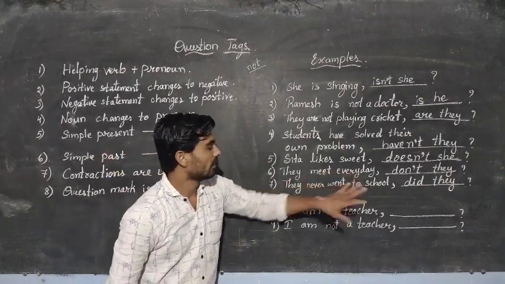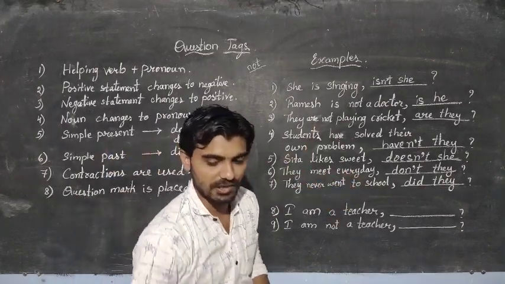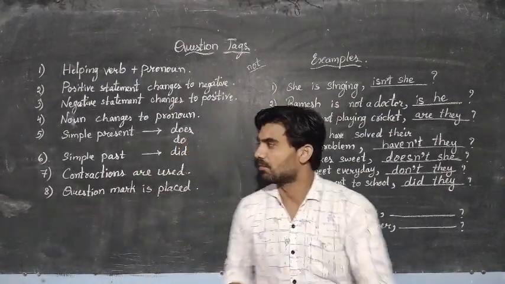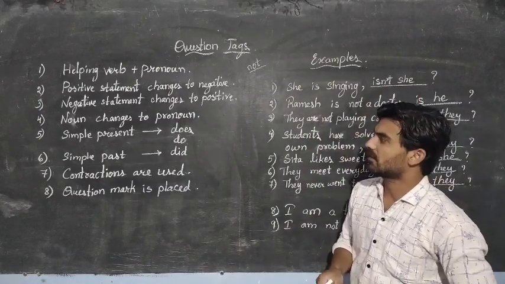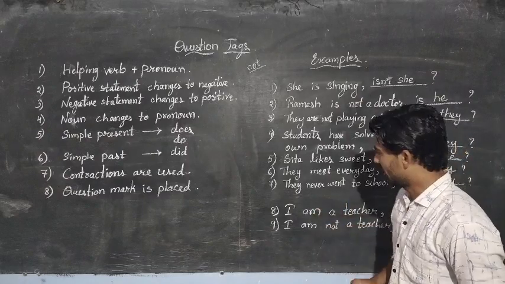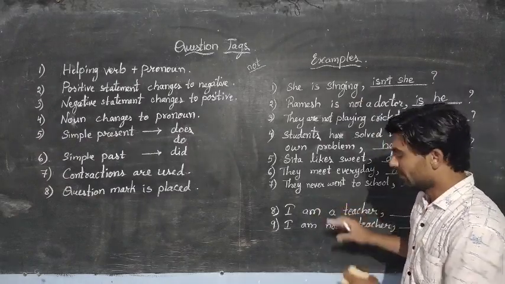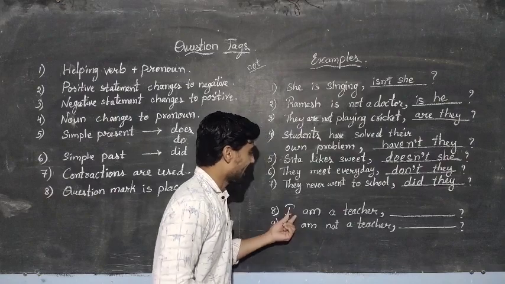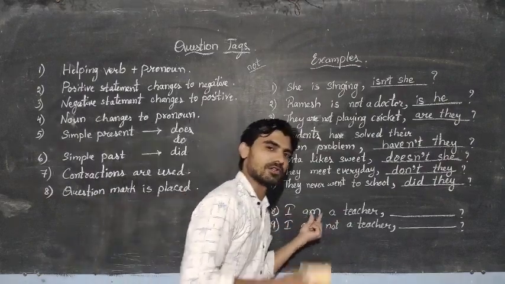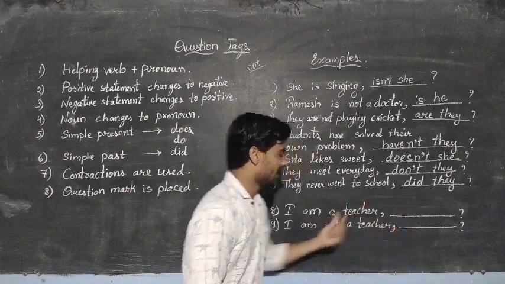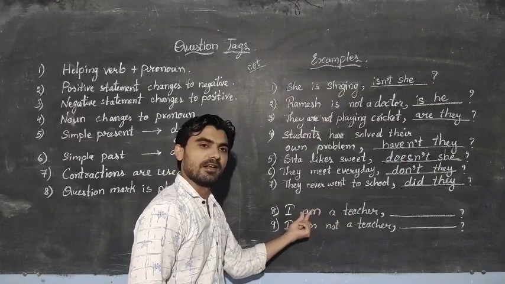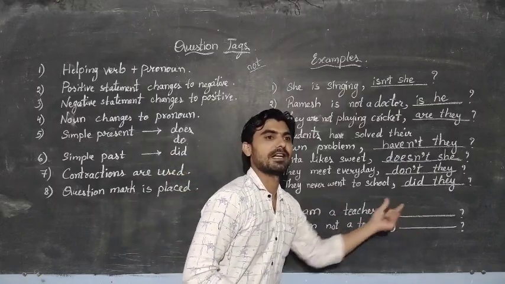Now there are certain exceptions in English. If you go on following these formulae, you can write all the different types of statements and their question tags easily. But there are certain points where you have to observe and then use it properly. This is: I am a teacher. Now, as per our formations, you would take "am", which is already a helping verb, and "I", and since it is not giving a negative sense, you would use "not": "am not I".